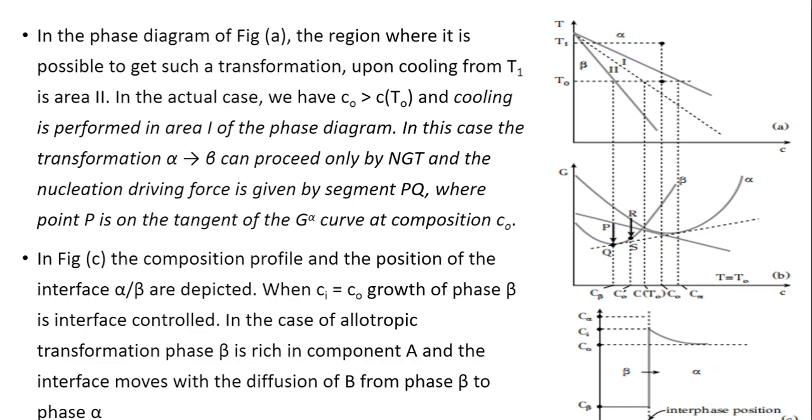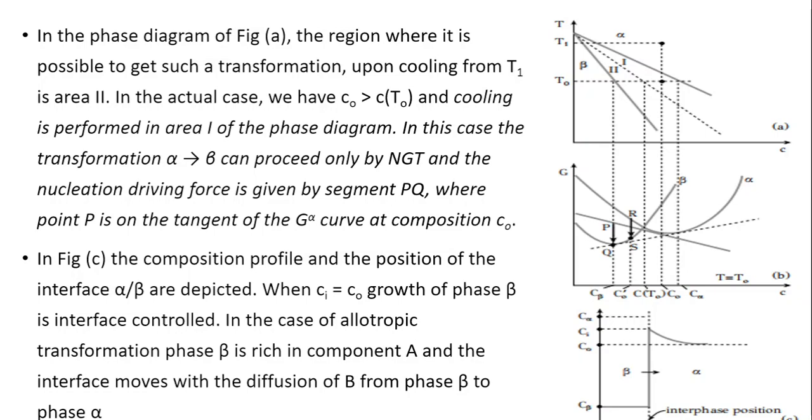In the phase diagram of figure A, the region where it is possible to get such a transformation upon cooling from T1 temperature to T2 temperature is area 2. In the actual case, we have C0, which is greater than T0.